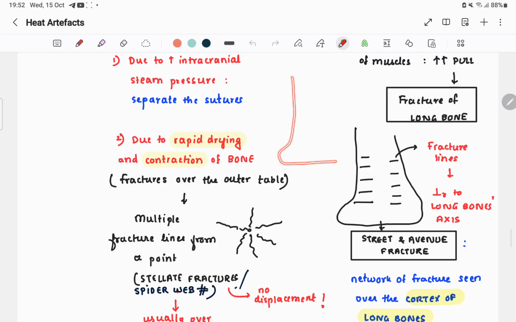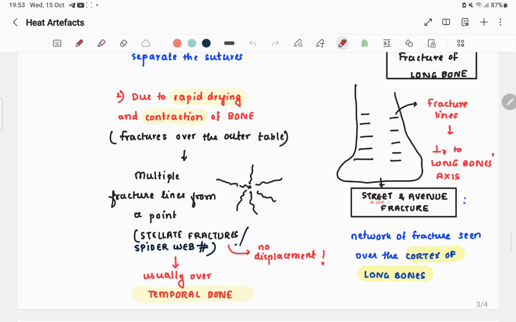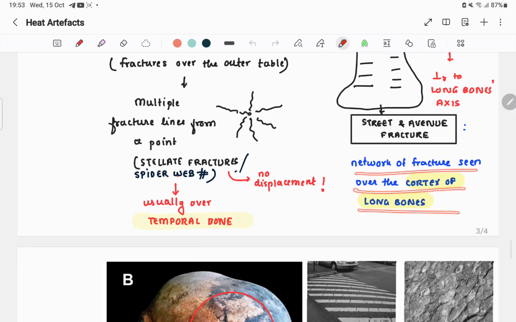So fracture lines will be perpendicular to the axis of the long bone. Look at this. This is a long bone, this is the axis of the long bone, and the fracture lines are perpendicular to the axis of the long bone. This is called street and avenue fracture. You can see the streets. This type of thing is there, right? To some autopsy surgeon, this appeared like this, so he called it street and avenue fracture. So it is a network of fractures seen over the cortex of long bones.